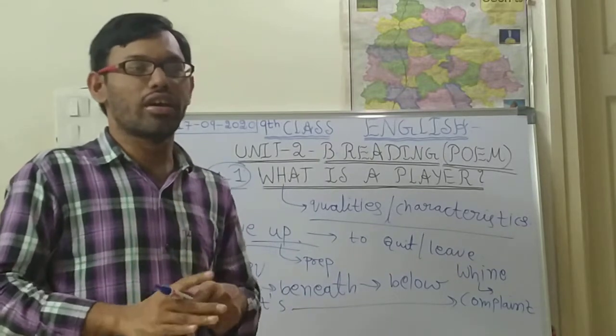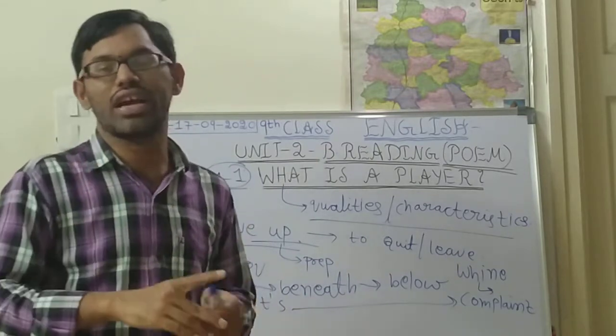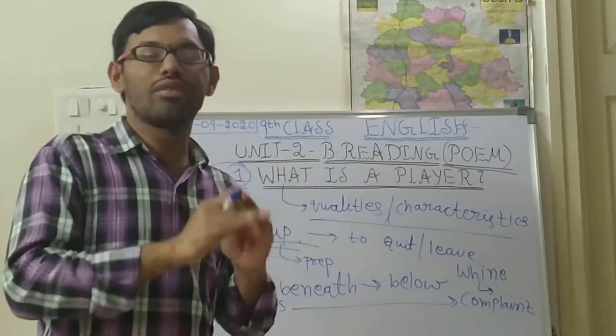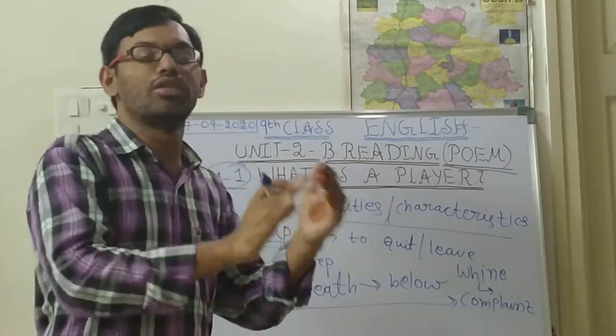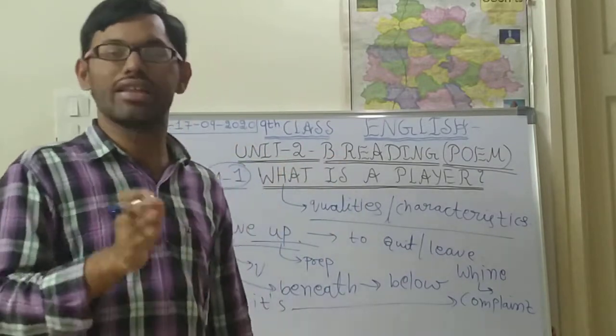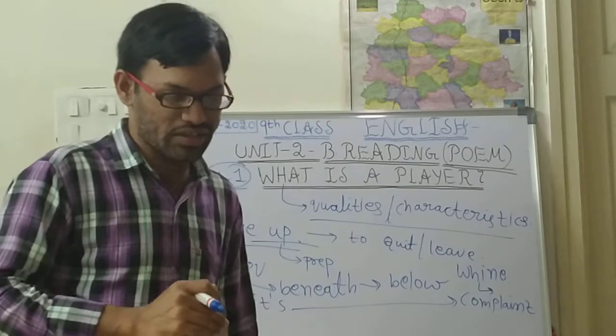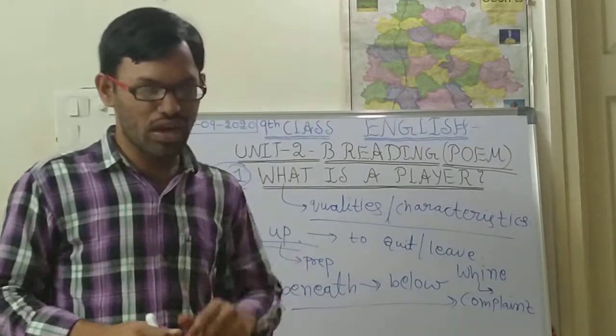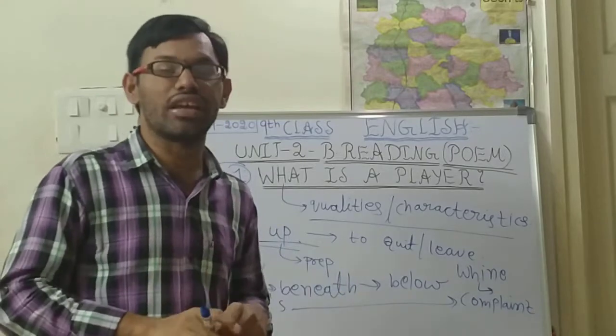Guarantee means a perfect condition. So they are also not very sure about their shots or their work, their activity. Next, the third stanza. A player is the one who doesn't settle for anything less.